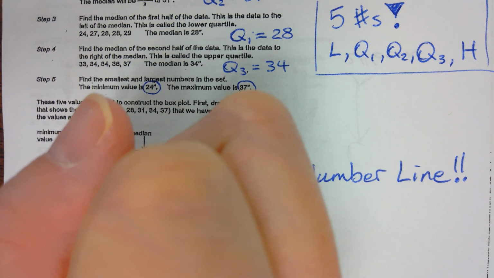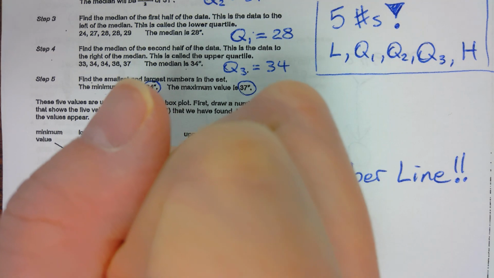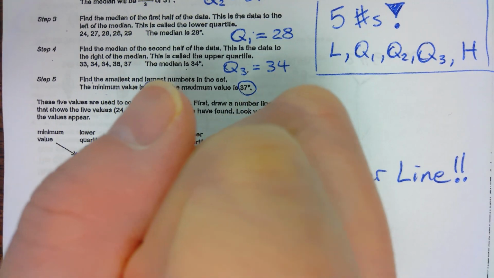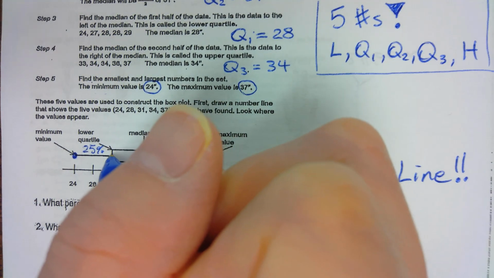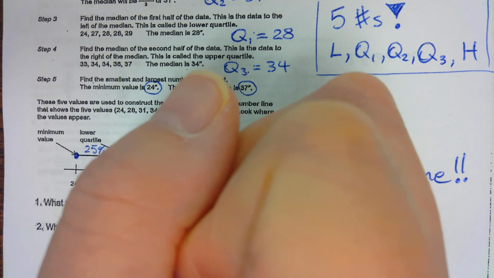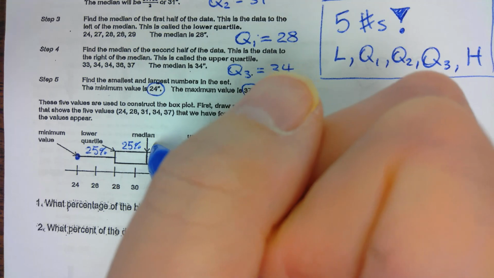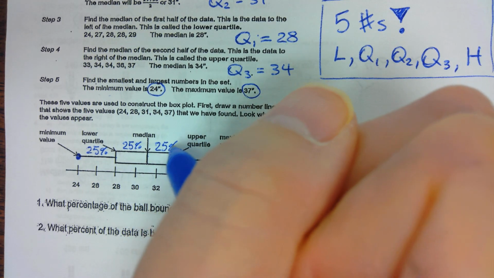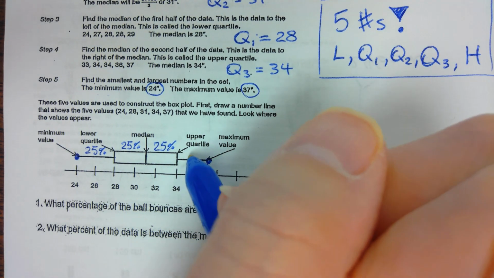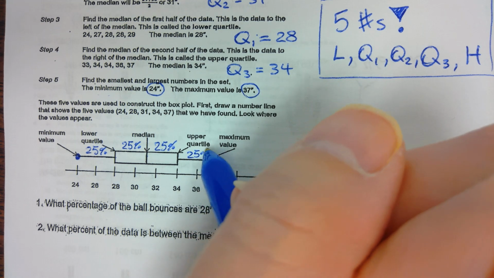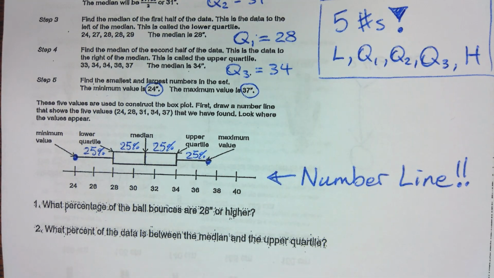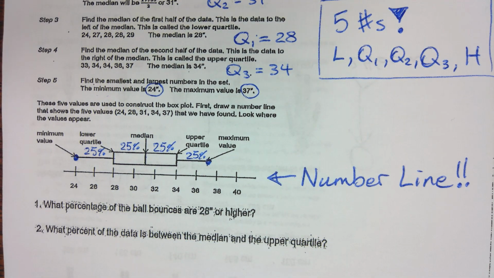And that's exactly what a box plot tells you. From your lowest to your lower quartile is 25% of the data. From your lower quartile to the median is another 25%. Median to upper is 25%, and from upper to max is another 25%. It divides the data into 25% parts.